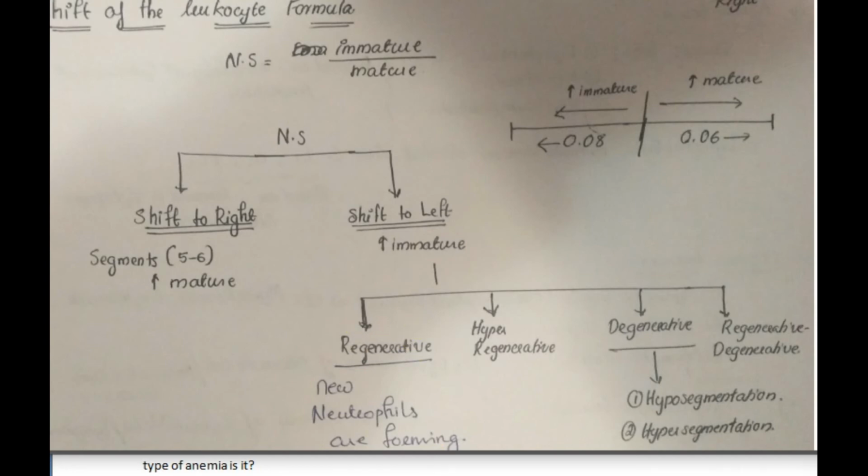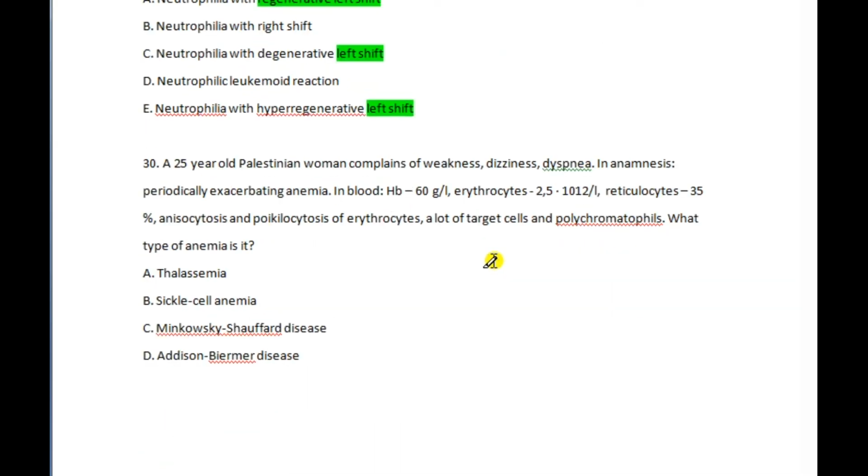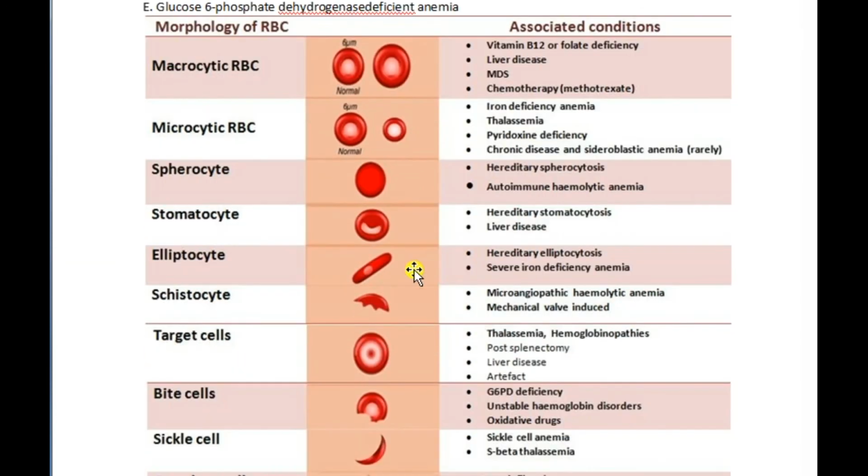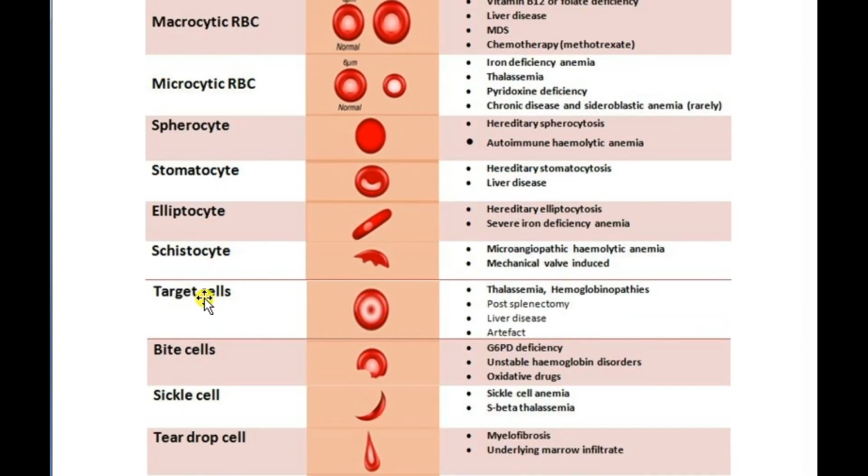Okay, here we see target cells. A lot of target cells, which means a specific kind of RBC. Hemoglobin 60, erythrocytes 2.5, reticulocytes 35%. The reticulocyte count is very high in this condition, 35%, and there are polychromatophils.